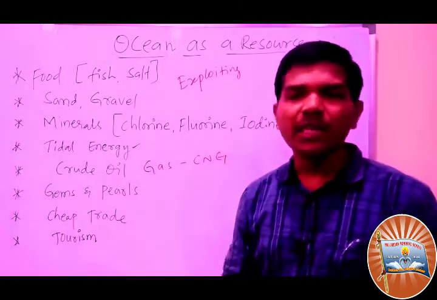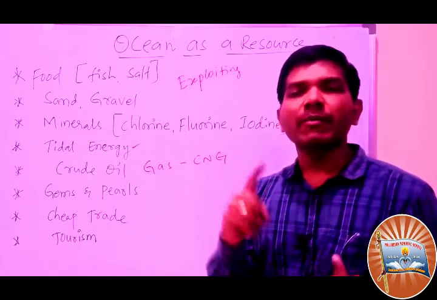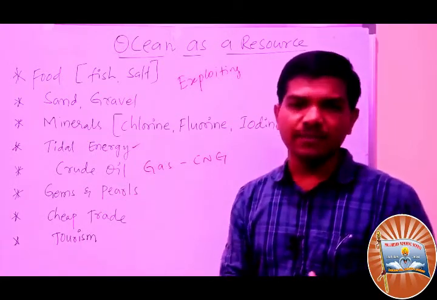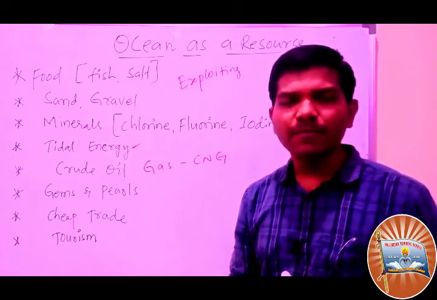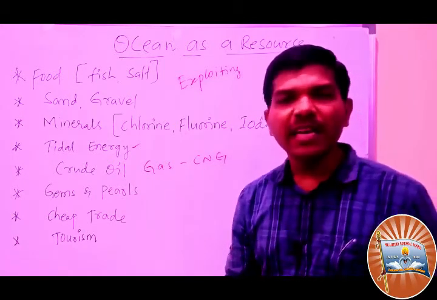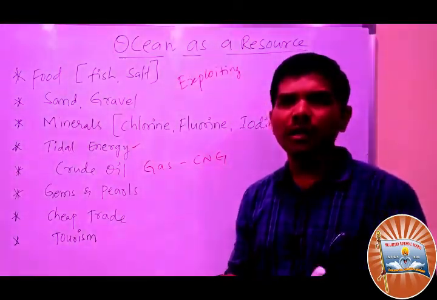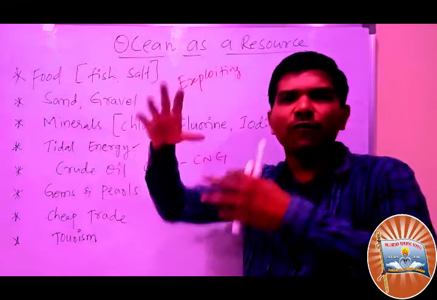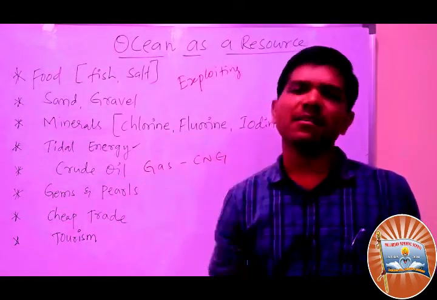Certain fish communities are vulnerable, certain communities are endangered, certain communities are in the extinction list. You know rare species, endangered species, extinct species. For example, large fish like whales have been disappearing. They are not available, very rare species.